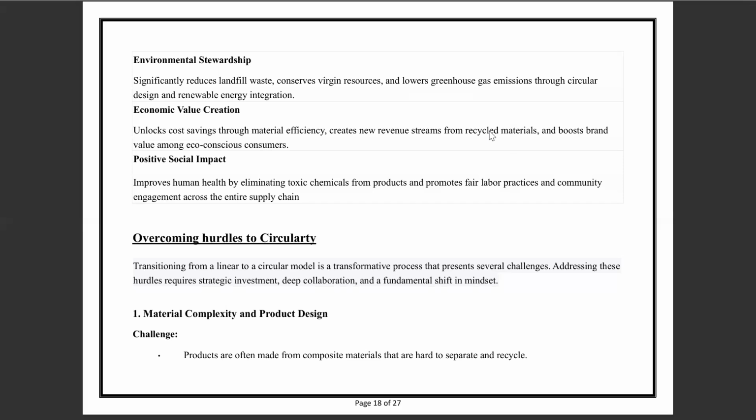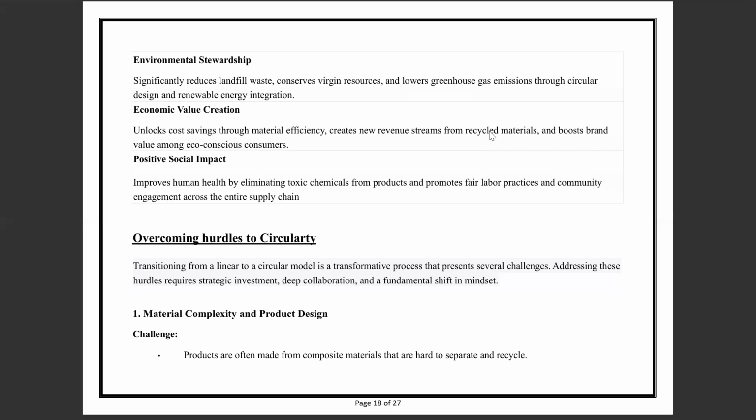There are a lot of hurdles we have to overcome in order to adopt a circular economy like the cradle to cradle approach. Transforming from a linear to a circular model is a transformative process that presents serious challenges. Addressing these hurdles requires strategic investments, deep collaboration, and a fundamental shift in mindset. The first hurdle is material complexity and product design.